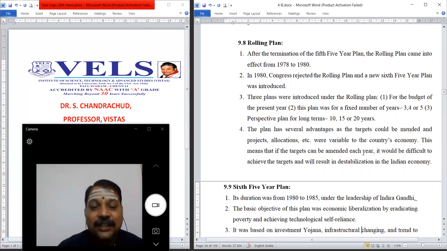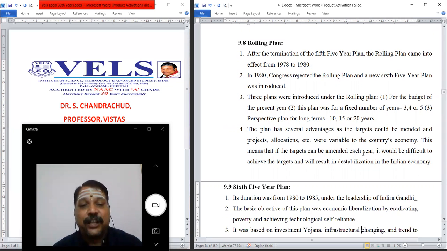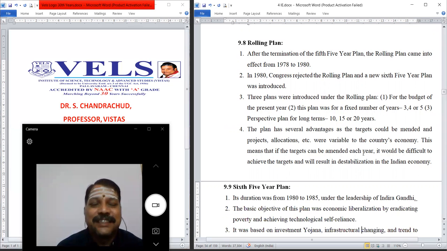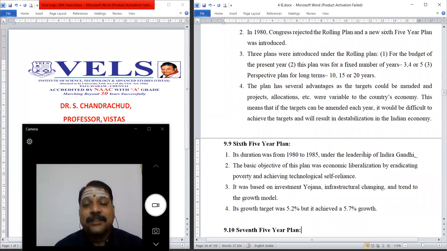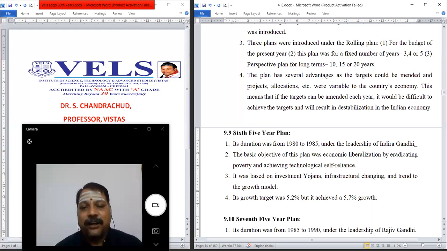This means that if the target can be amended each year, it would be difficult to achieve the target and will result in destabilization of the Indian economy. That is why the government suggested, instead of going for a short-term plan, we have to go for a long-term plan. This is a breakthrough in the Indian economy.